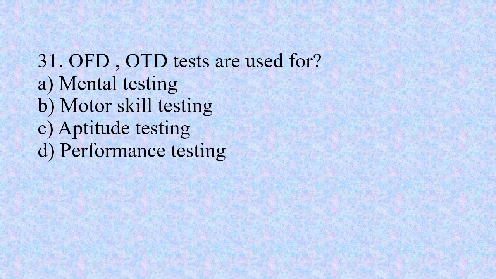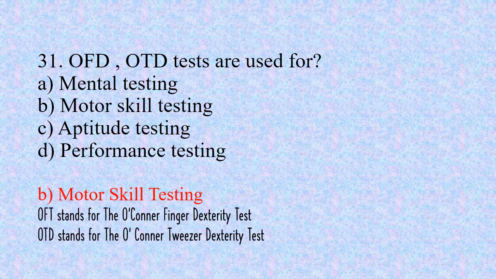Number 31. OFT or OTD tests are used for option A, mental testing, option B, motor skill testing, option C, aptitude testing, and option D, performance testing. The right option is B, motor skill testing. And OFT stands for the O'Connor Finger Dexterity Test. And OTT stands for the O'Connor Tweezer Dexterity Test.